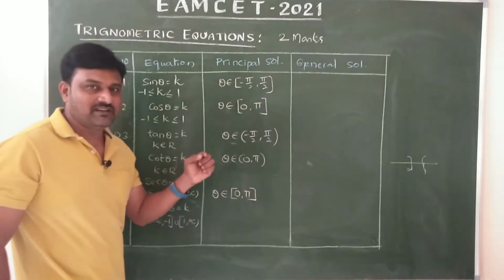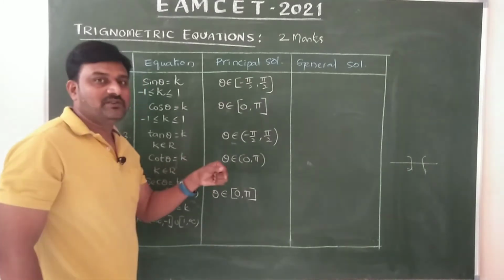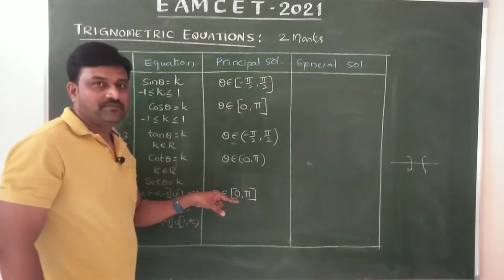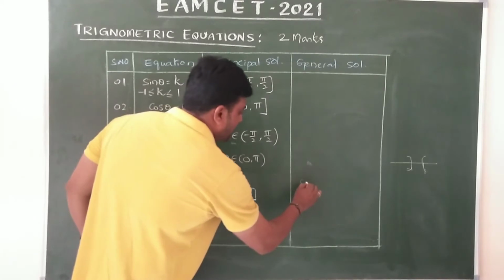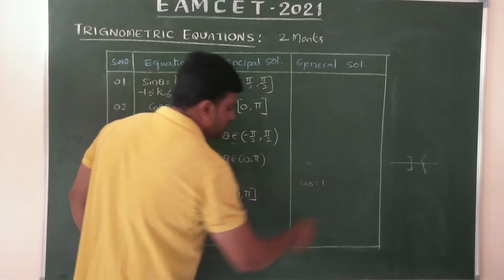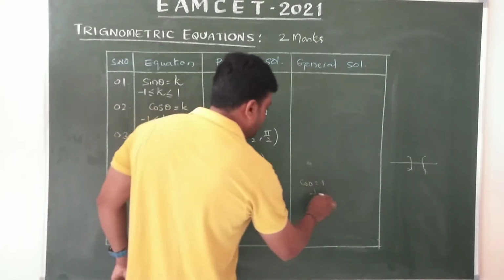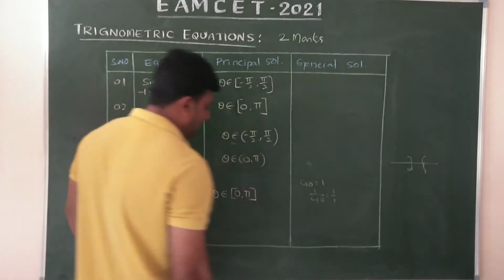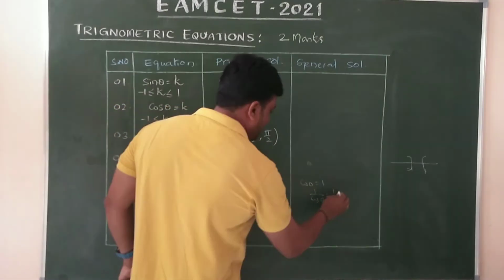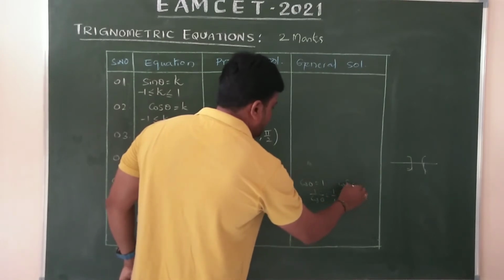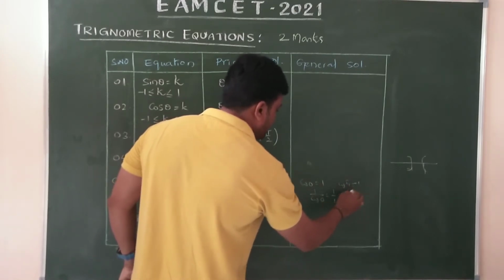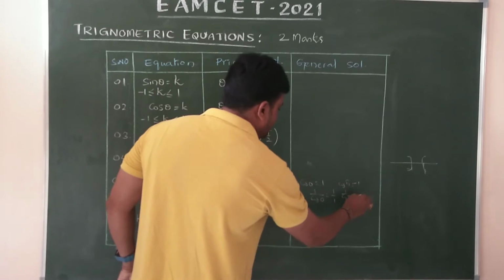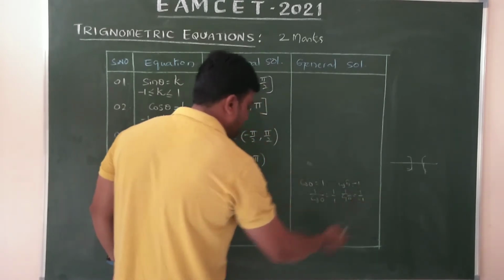Cos 0 is 1, so 1/cos 0 is 1, and cos π is -1, so 1/cos π is -1.